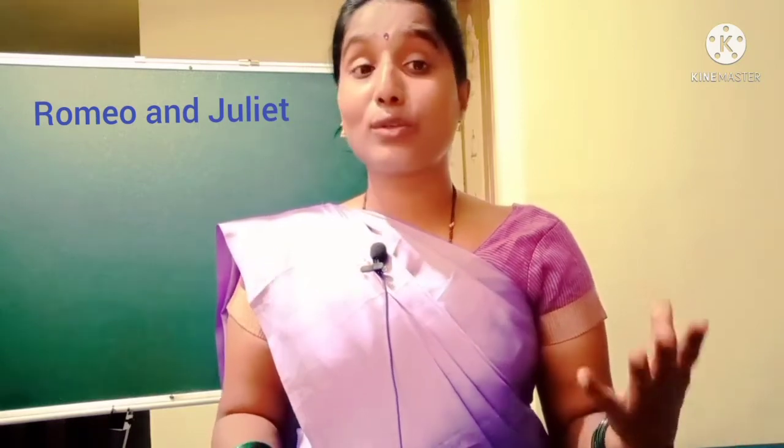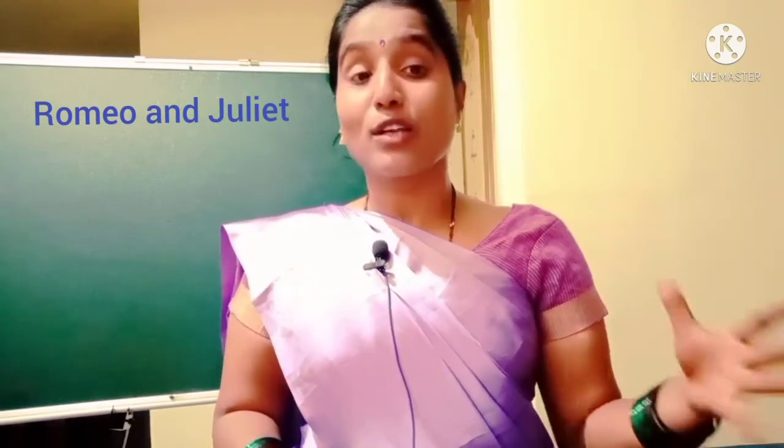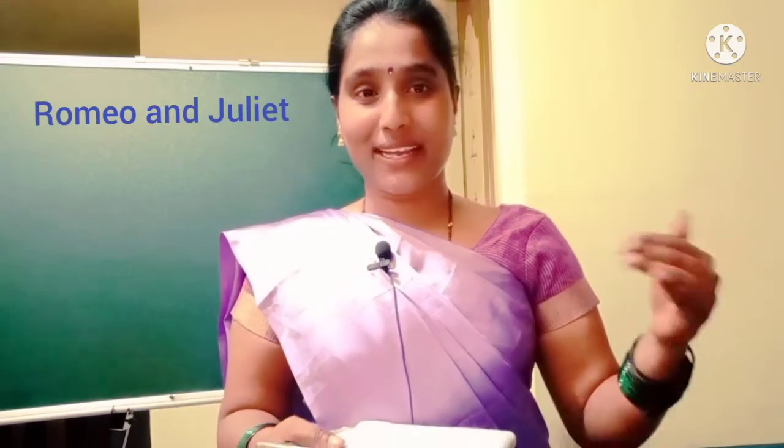And for earth too dear: on the earth it is so costly. So too dear means so expensive. Her beauty is so expensive on the earth. So he describes his beloved Juliet.